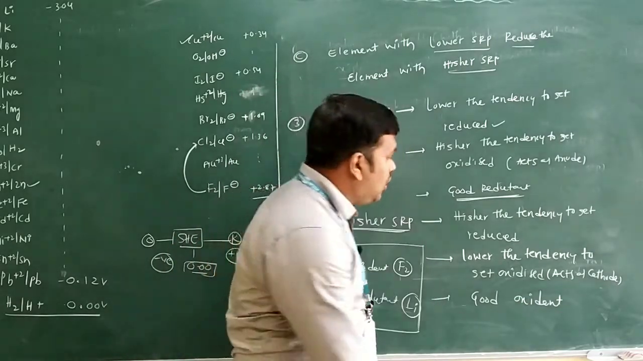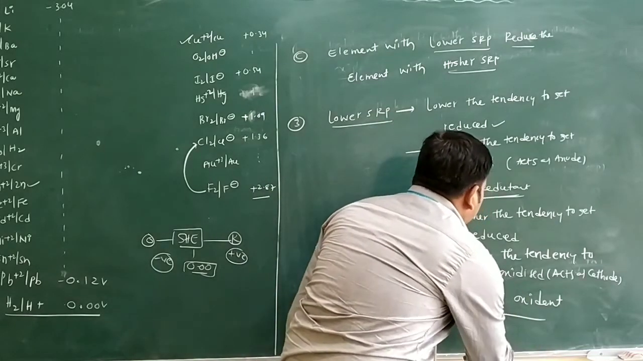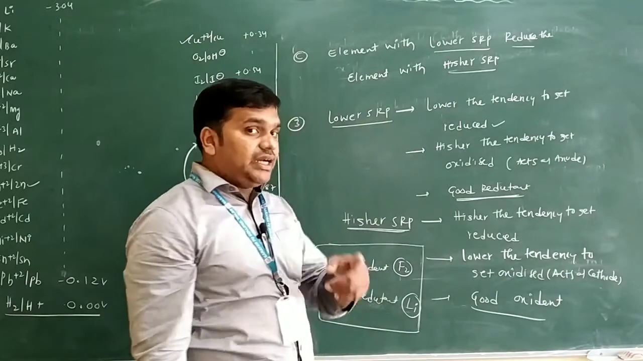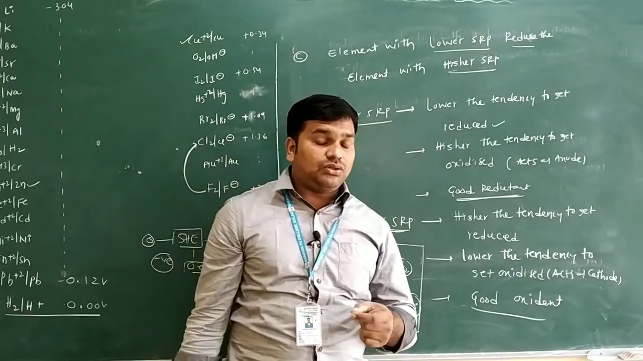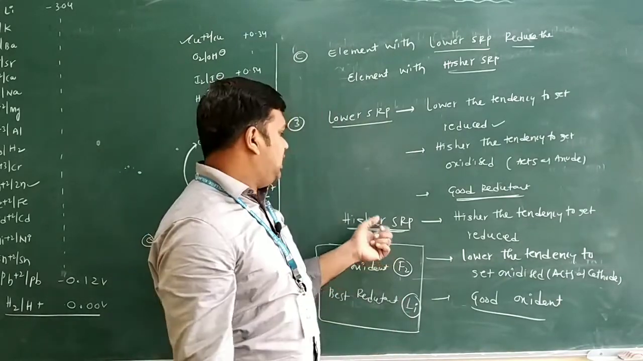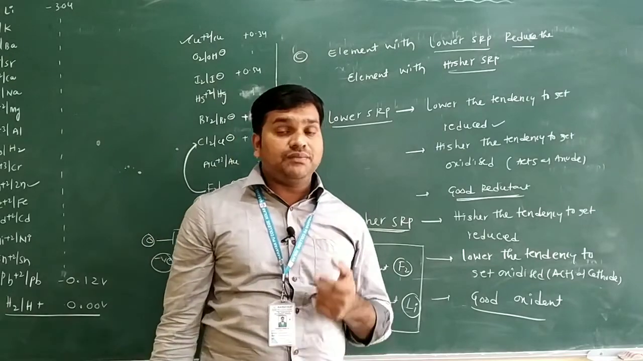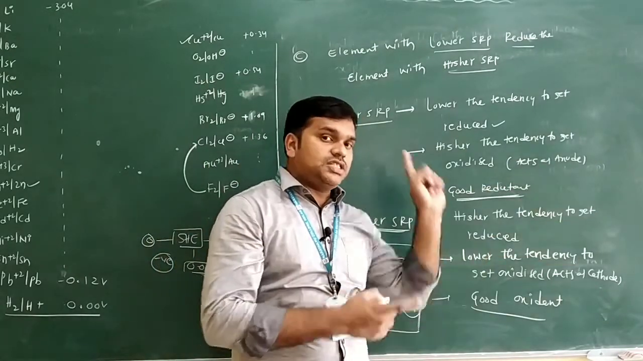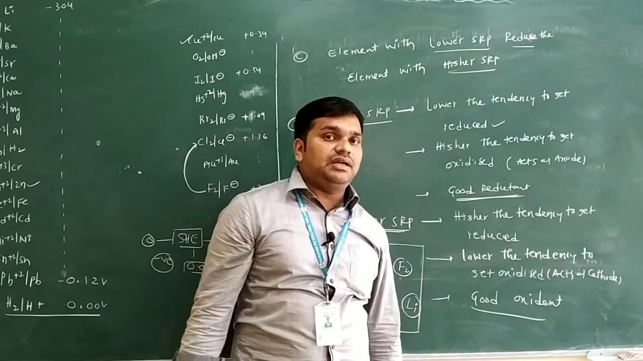Good oxidant only. So you can say lower the tendency to get oxidized means what? Acts as what here? Cathode only. I already told you, if they identify the cathode, if the E0 cell values are given, higher the SRP always acts as what here? Cathode only. Lower the SRP acts as what here? Anode only. From this concept only, I told that point in that concept only.